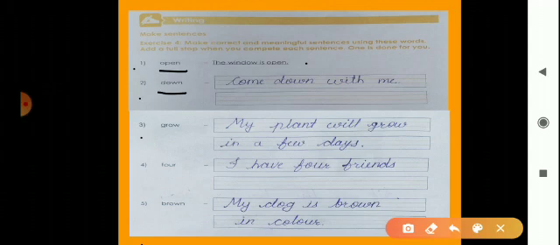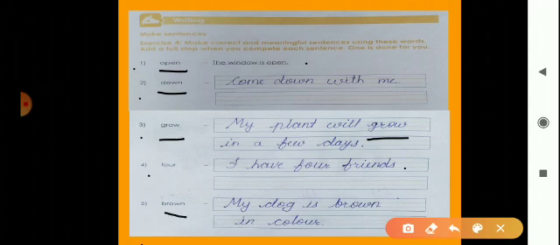Now the word grow is here and we will make a sentence. My plant will grow in a few days. So look here, the word grow. Means by using this word we make a sentence. Now word four. So you can write here, I have four friends. You can write that I have four pencils. Pens, means it's your choice. Okay, and then add a full stop.